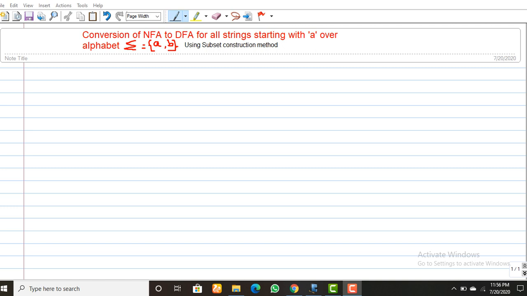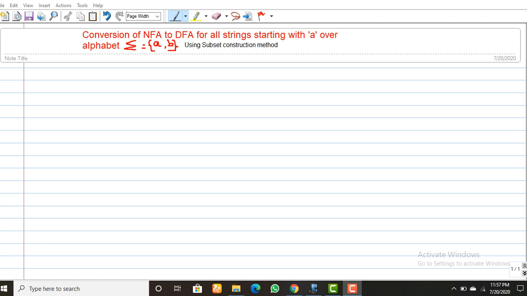In some cases they have given input directly as a transition table of NFA. For that kind of problem, you directly apply subset construction method to the given NFA transition table. Okay, so let me come to this kind of problem. That is, your problem is all strings starting with A over alphabet sigma A comma B.